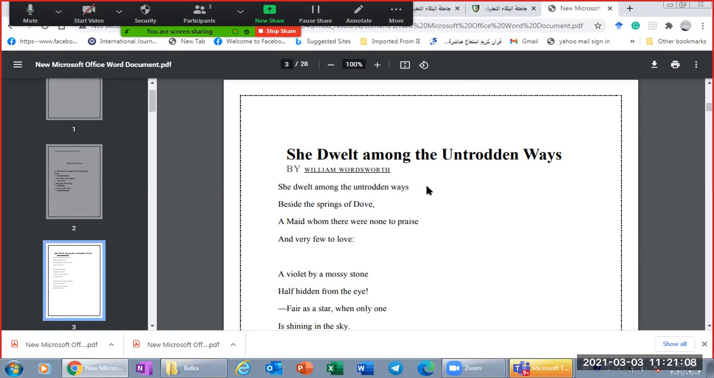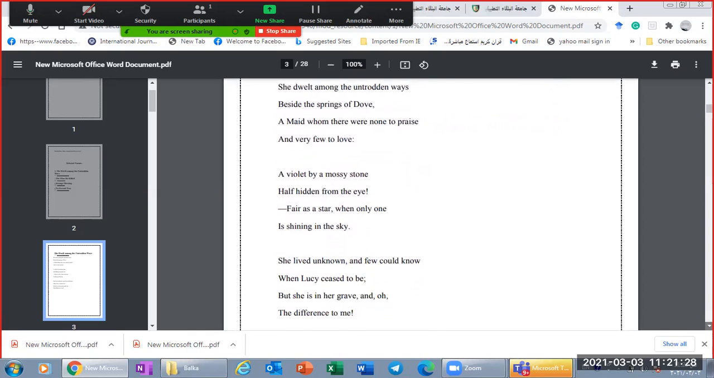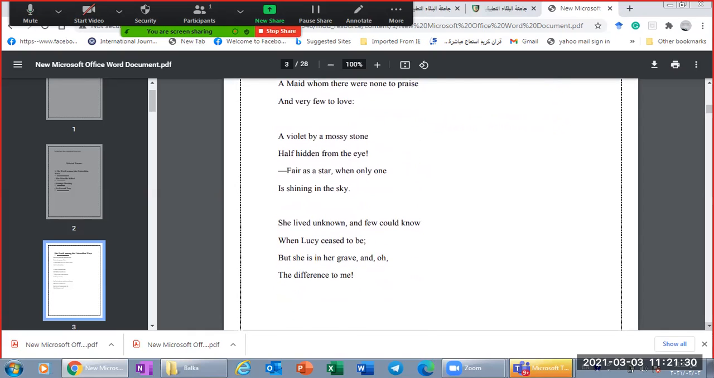She dwelt among the untrodden ways, beside the springs of love, a maid whom there were none to praise, and very few to love, a violet by a moss stone, half hidden from the eye, fair as a star, when only one is shining in the sky. She lived unknown, and few could know when Lucy ceased to be, but she's in her grave, and oh, the difference to me.